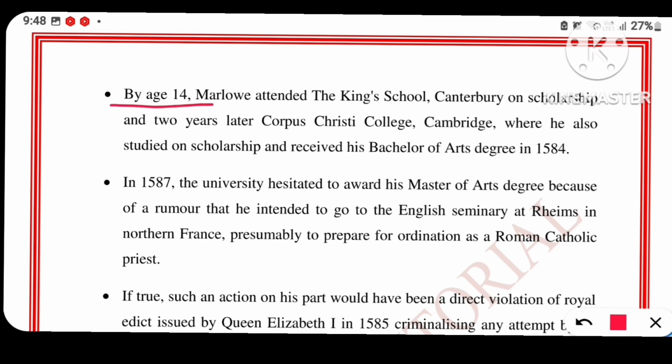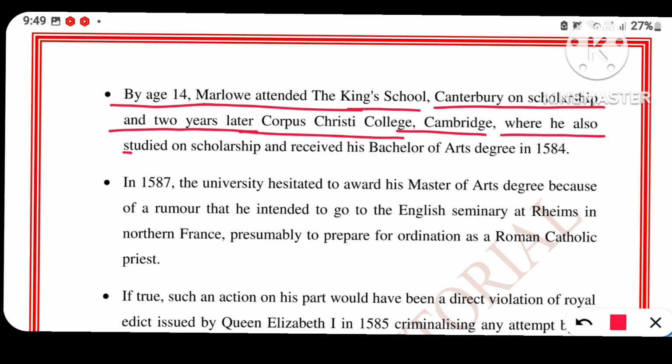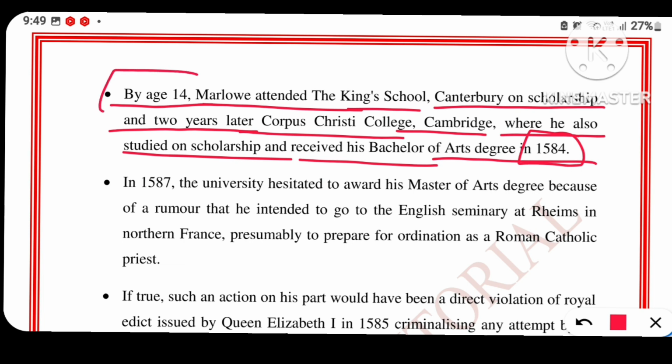At age 14, Marlowe attended the King's School, Canterbury on scholarship, and 2 years later Corpus Christi College, Cambridge, where he also studied on scholarship and received his bachelor of arts degree in 1584. So here you might be asked two questions. First of all, at what age he went to the King's College, and next, in which year he completed his graduation.